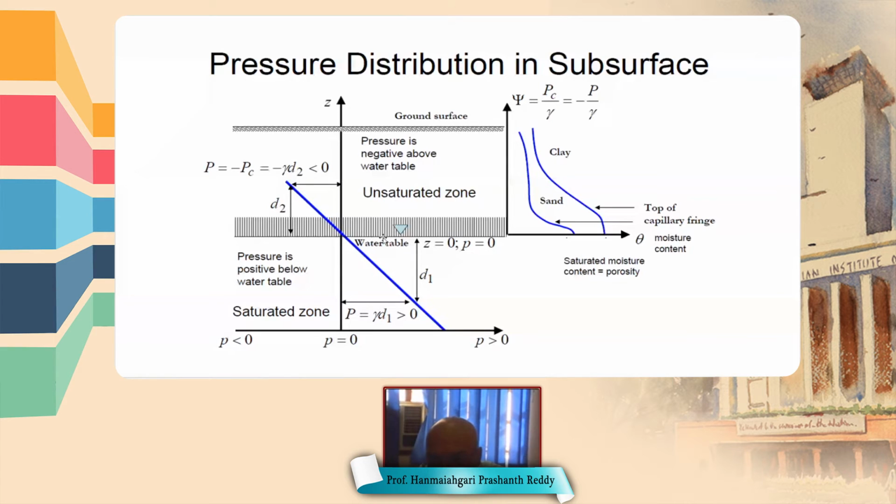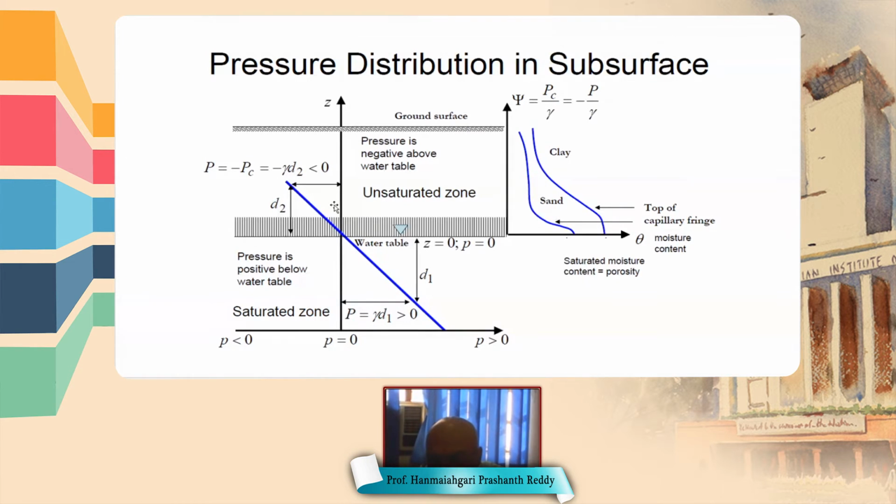Because we have taken z equal to 0 at the water table, any point above this water table has negative pressure.